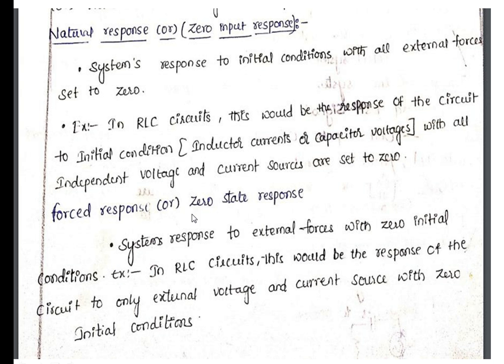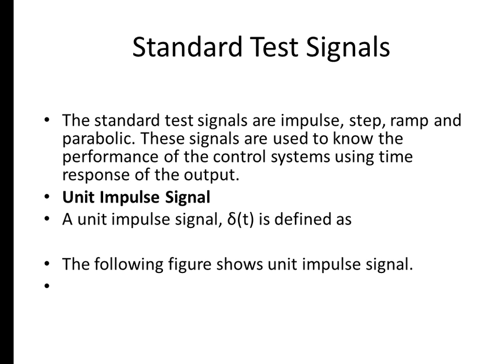In forced response, we assume all the initial conditions to be 0, and we take the response due to the applied voltages or applied currents. In the same RLC circuit example, the response due to the external voltage source and the external current source is called the forced response. The total time response of the system may be the combination of natural and forced response, or the combination of transient and steady state response. Let us move to the next topic, standard test signals.